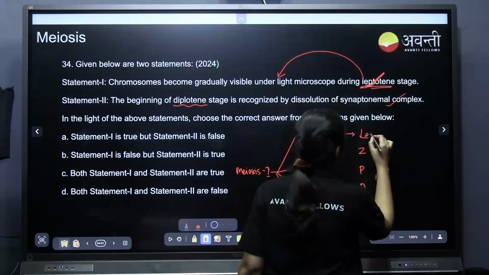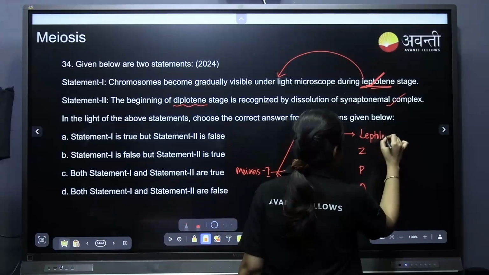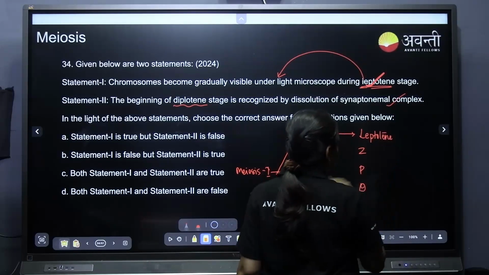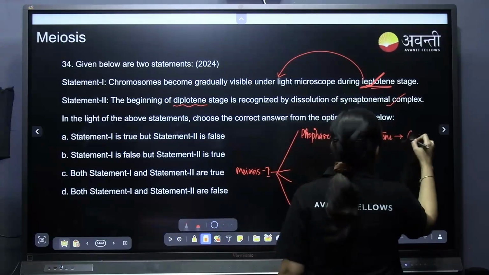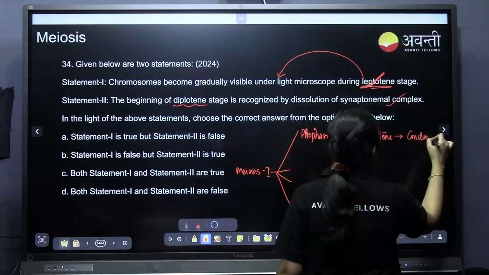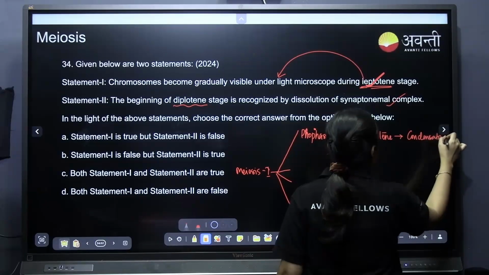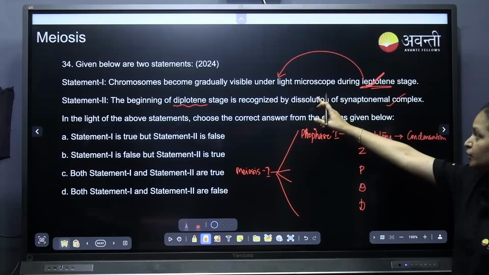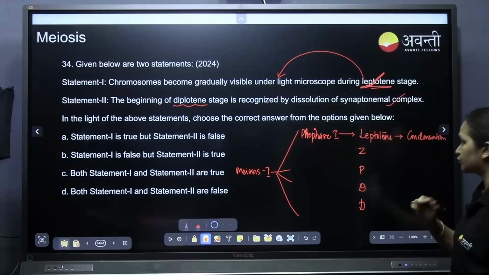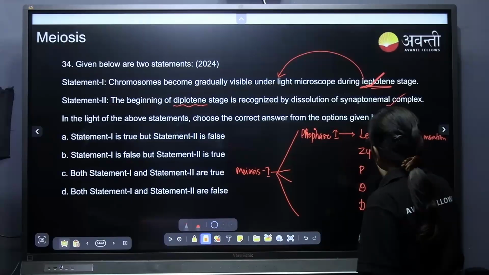L for leptotene. What exactly takes place? Condensation starts and the chromosomes become visible under the light microscope, especially in the zygotene.